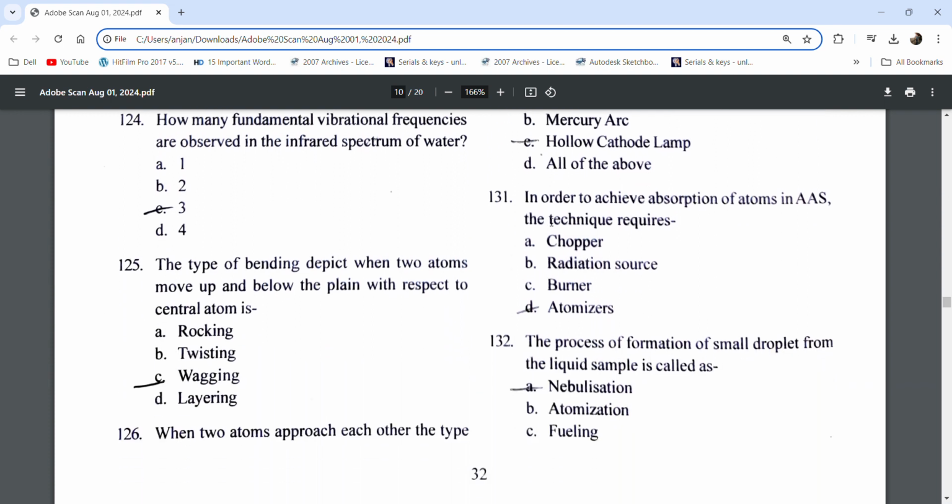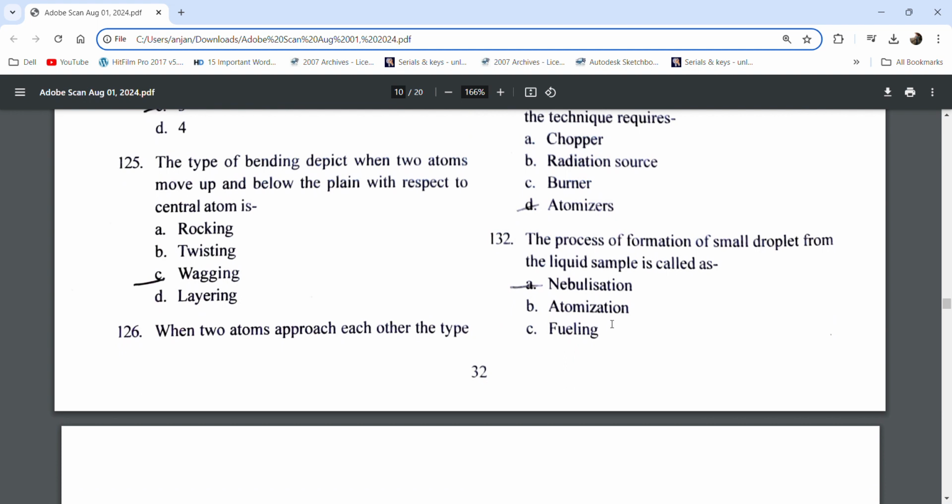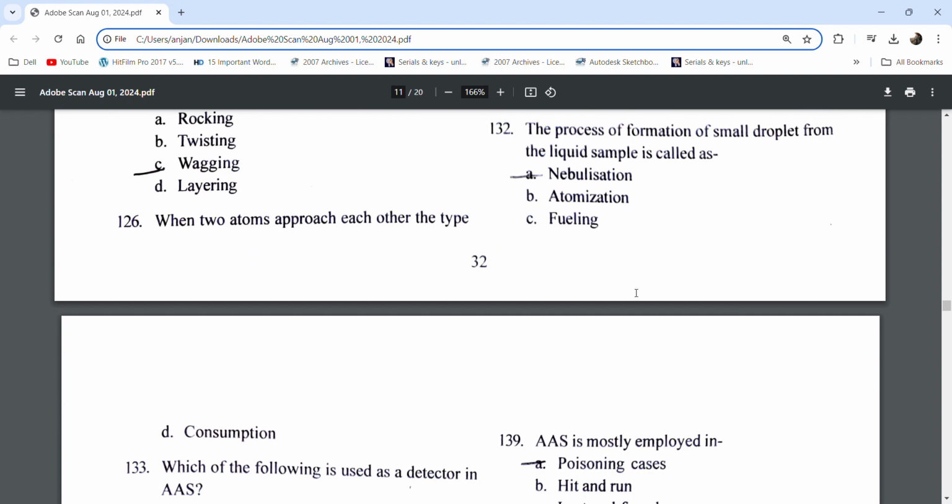In order to achieve absorption of atoms in AAS, all of the techniques require an atomizer. The process of formation of small droplets from the liquid sample is called nebulization.